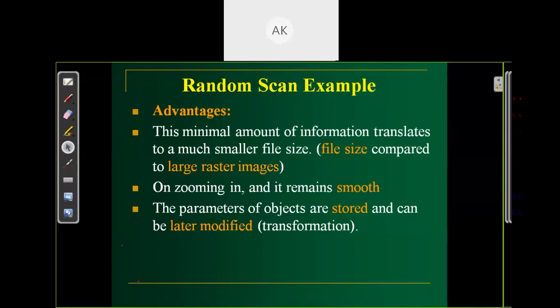Here we are just storing points. Suppose we want a circle, we are just storing the radius and the center point. We can modify this circle afterwards. Suppose we want to increase the radius of the circle, we just change the value of r. Suppose we change the center of the circle, we just change the center point. Means we can easily modify the picture using the random access system, but in the raster access system modification is not easy.